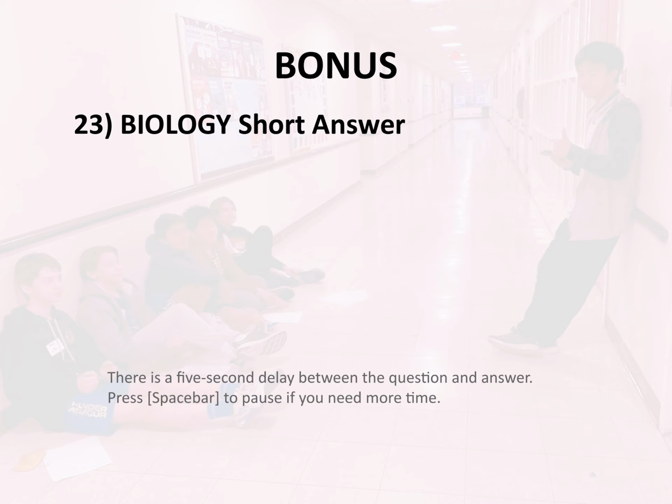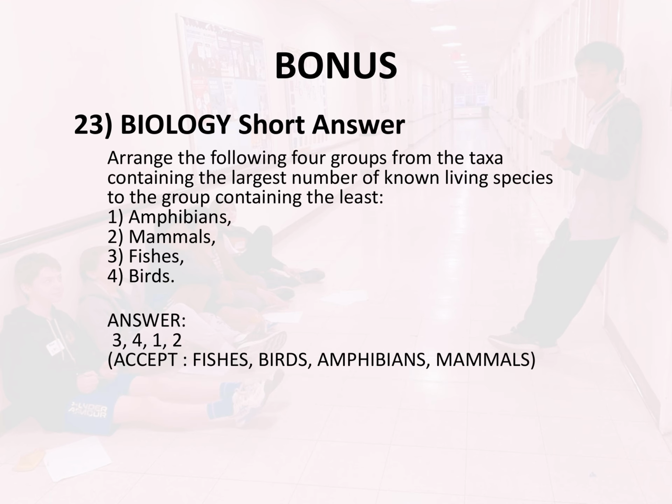Bonus 23. Biology. Short answer. Arrange the following 4 groups from the taxa containing the largest number of known living species to the group containing the least. 1. Amphibians, 2. Mammals, 3. Fishes, 4. Birds. Answer. 3, 4, 1, 2.